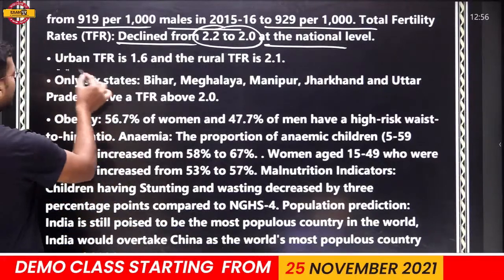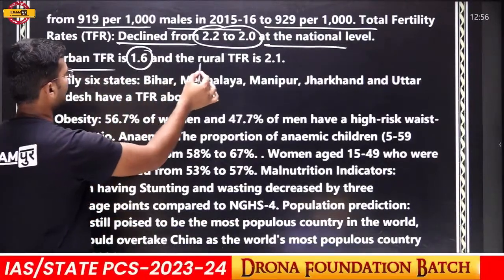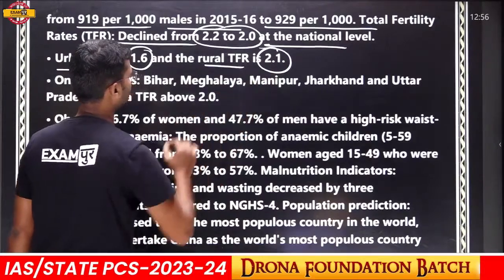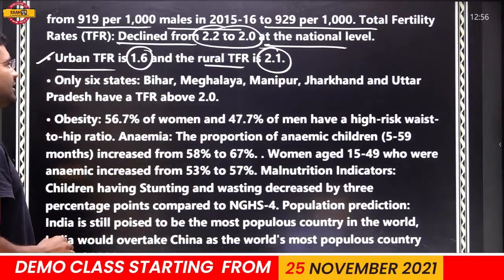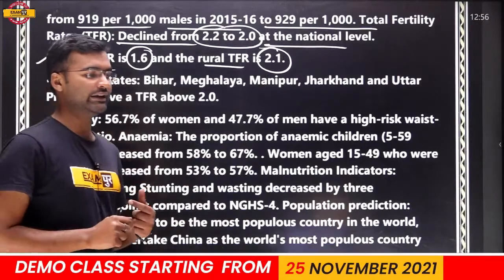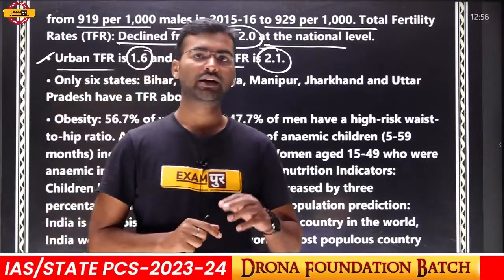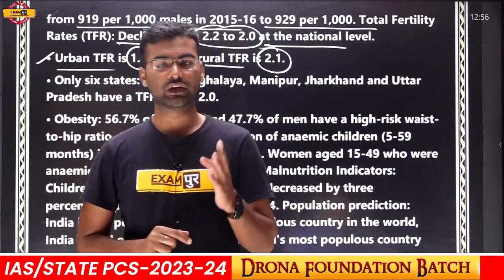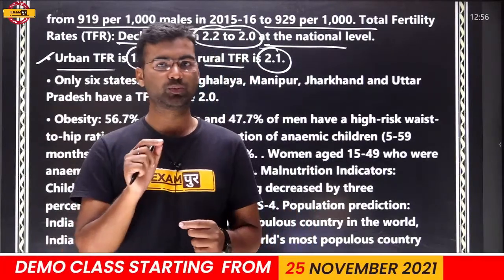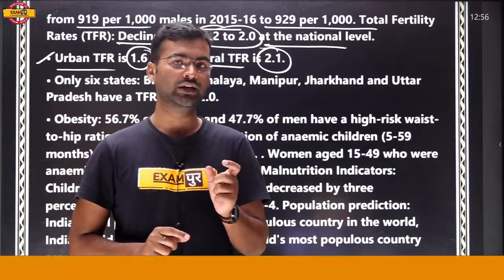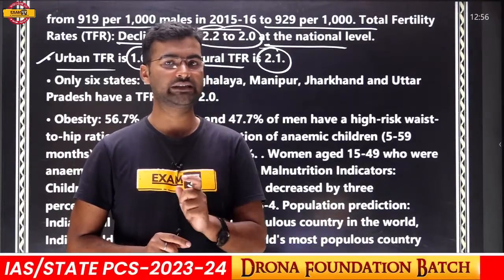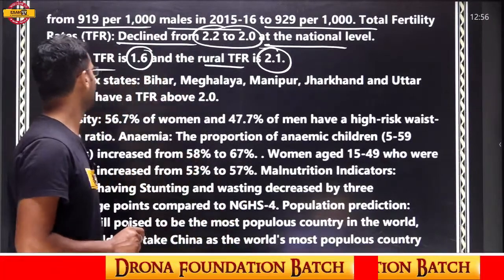The urban total fertility rate is 1.6 and the rural total fertility rate is 2.1. You have to notice this point, that the urban total fertility rate is less than the rural one.